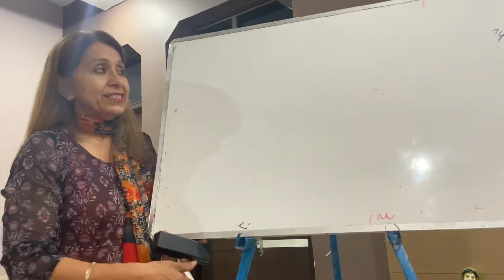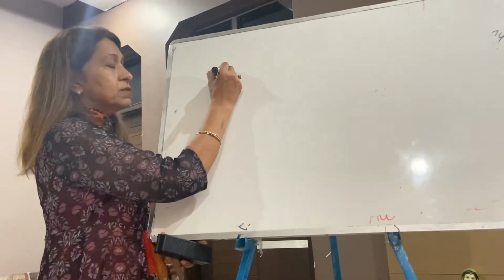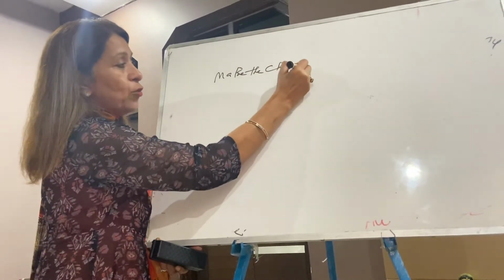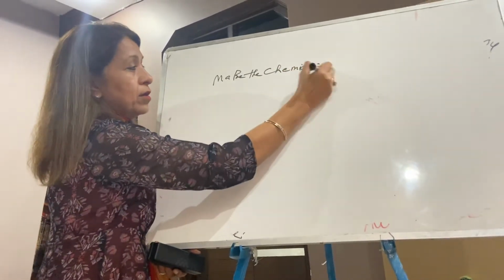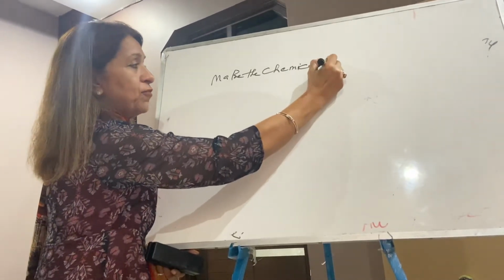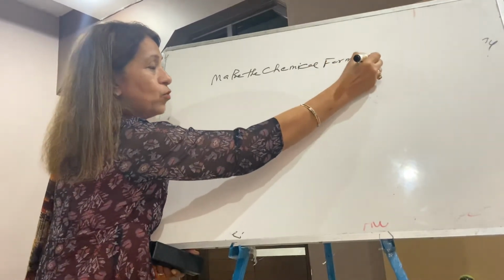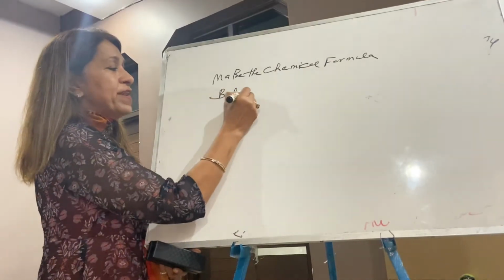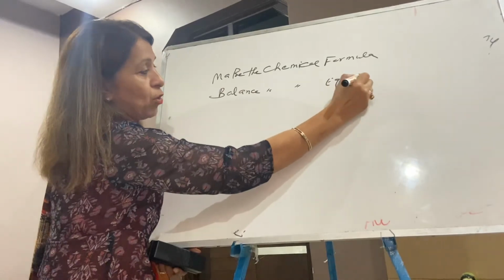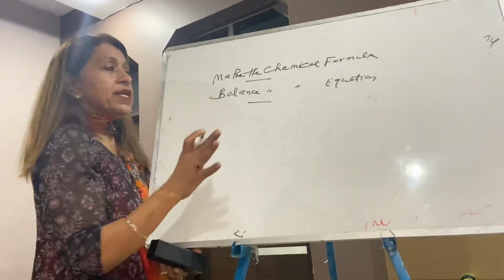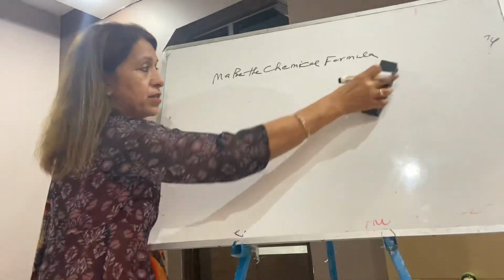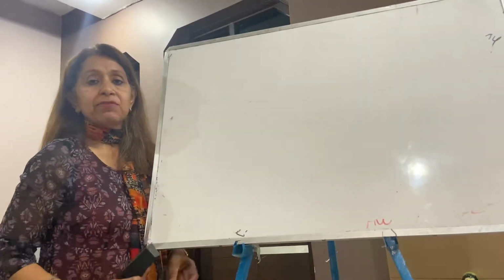But in my next lecture I will tell you how to make the chemical formulas and how to balance the equation again. I will give you very important tips on making chemical formulas and balancing chemical equations in a very simple way. We will again revise all things about NCERT questions in the next lecture. Now with that you have completed this chapter. So this is all about this chapter.